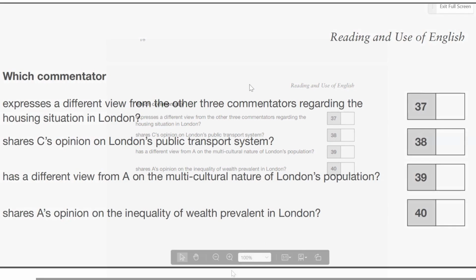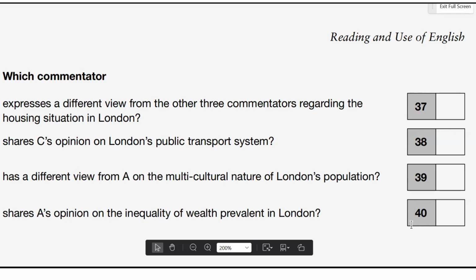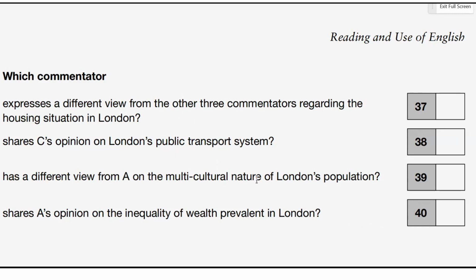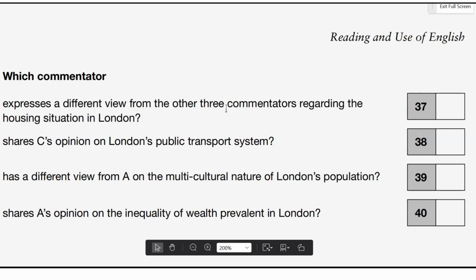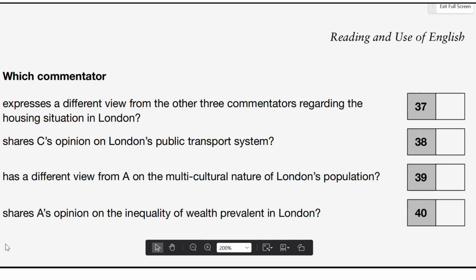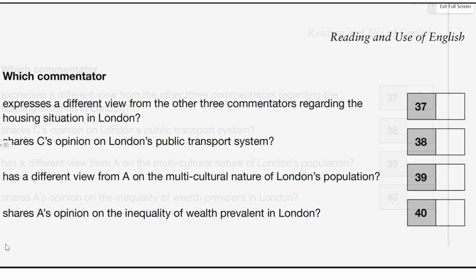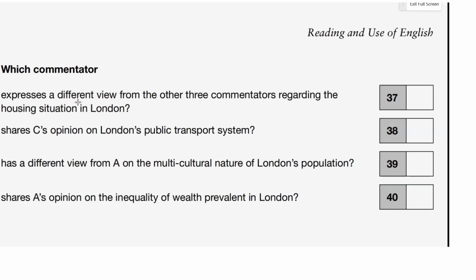What we're going to do here, first of all, is look at the 4 questions that we have and highlight the keywords in each. Then we go back to the 4 different parts of the text and find those particular parts. So let's go through quickly and highlight the different parts in the questions. Question 37 expresses a different view from the other 3 commentators regarding the housing situation in London.